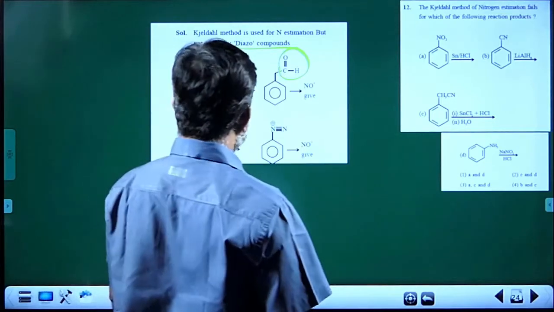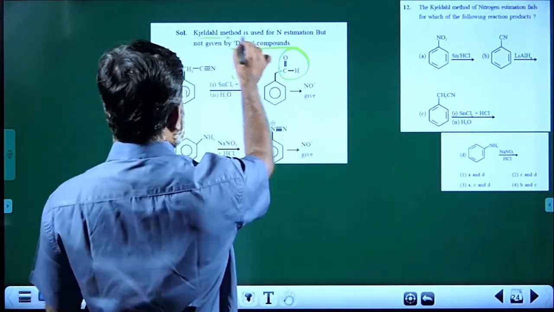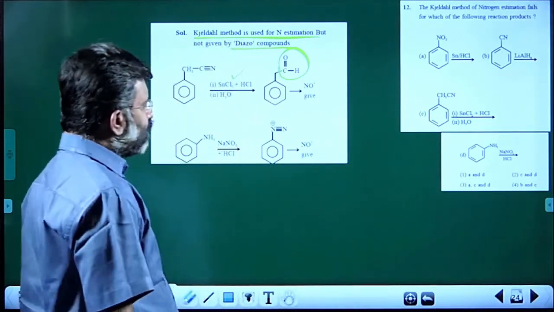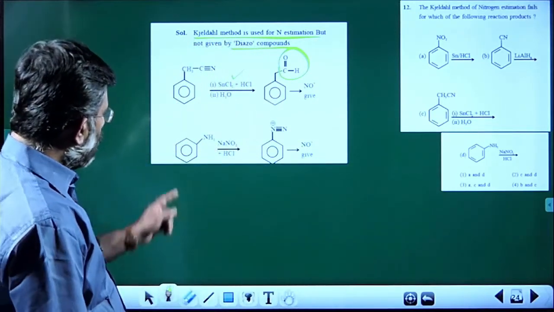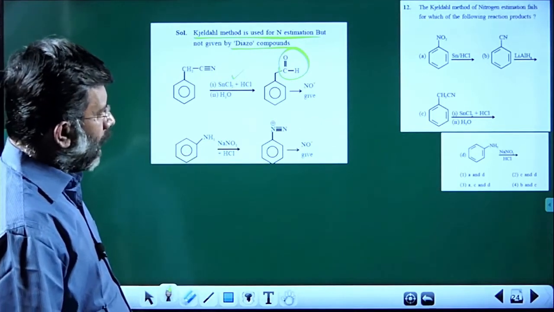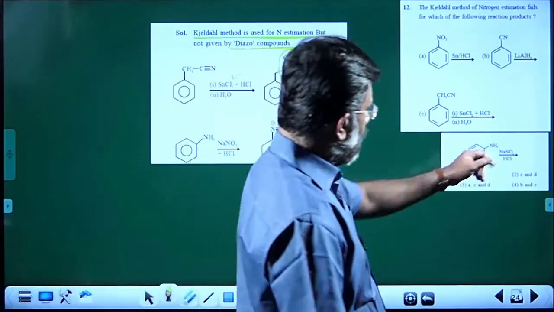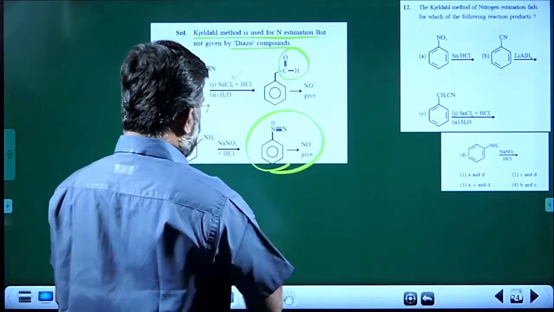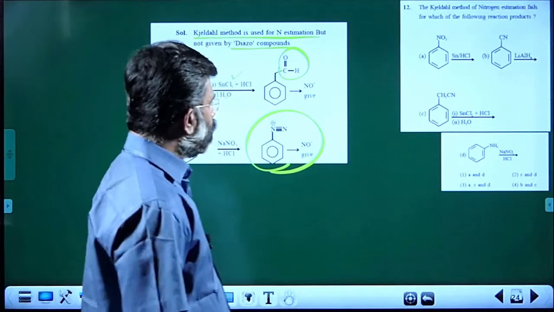For aldehydes it is not applicable because the method is meant for nitrogen, so that is not going to be there. Then aniline with NaNO2 and HCl, that is reaction D, where you are going to get a diazo compound.